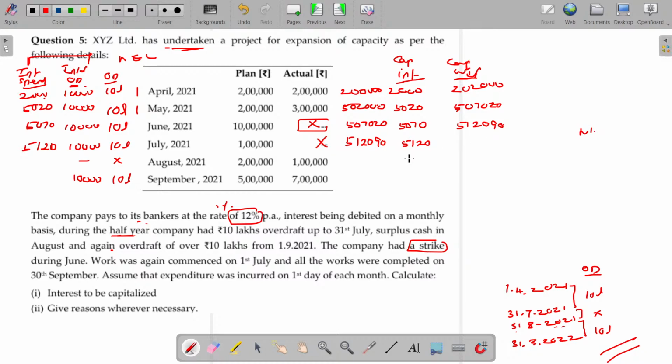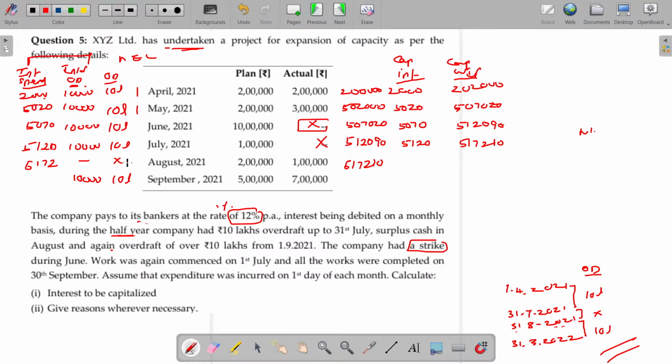Okay, anyhow, here. Now, what is the total value? 5,17,210. And August month, 5,17,210 plus that month spending 1 lakh. So now the spending being 6,17,210. Interest on your capital expenditure being 6,172.